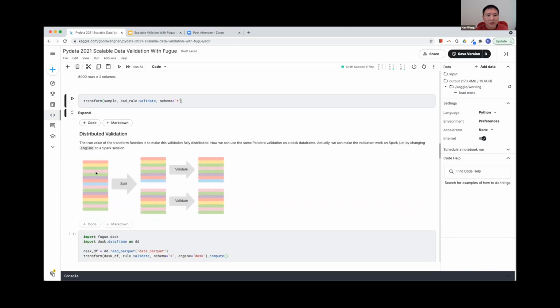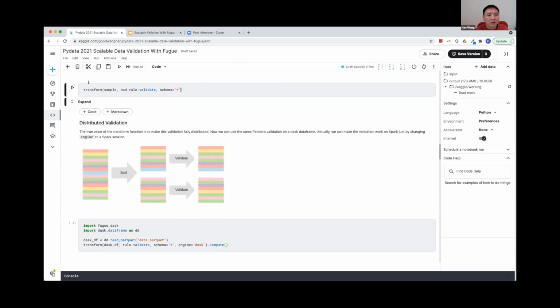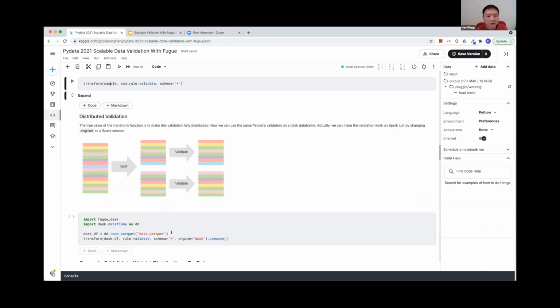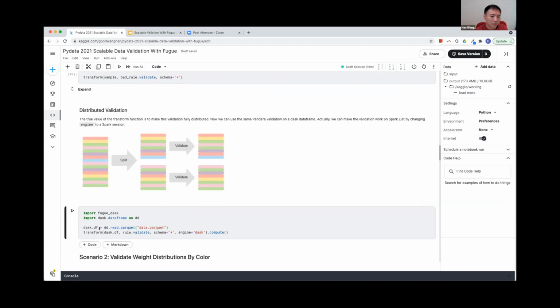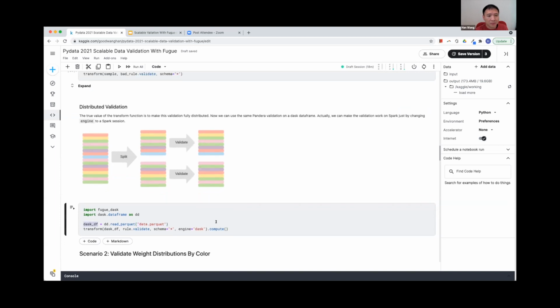So now let's take a look at an example. How can we change this sample, the pandas data frame, to something that is scalable? So now let's use Dask as an example. This is a standard way for Dask to read data from a file system. And now this is a Dask data frame.